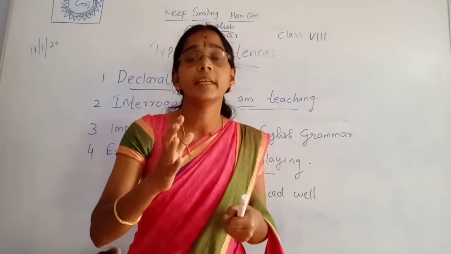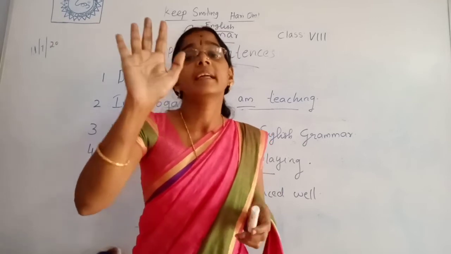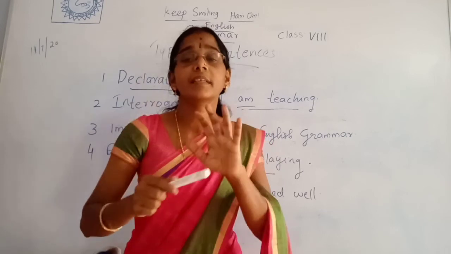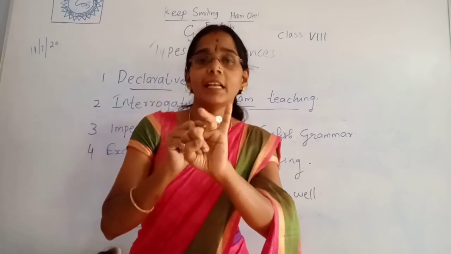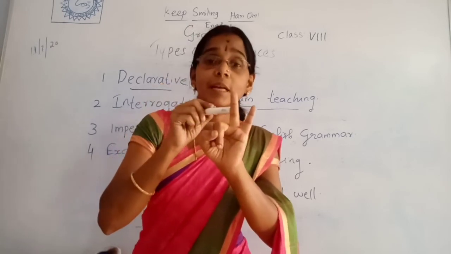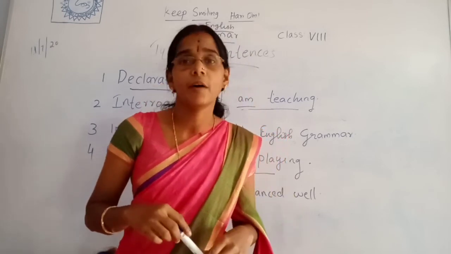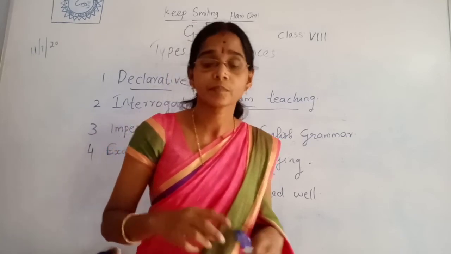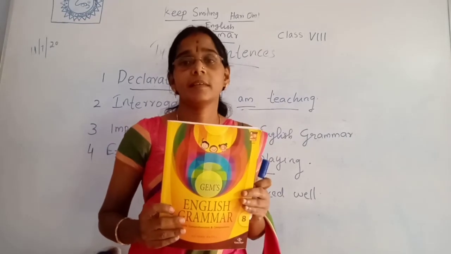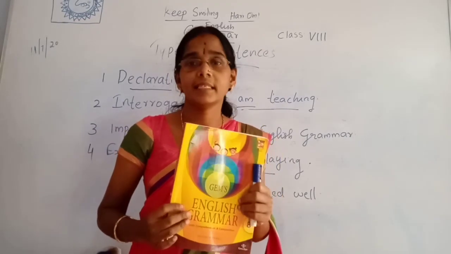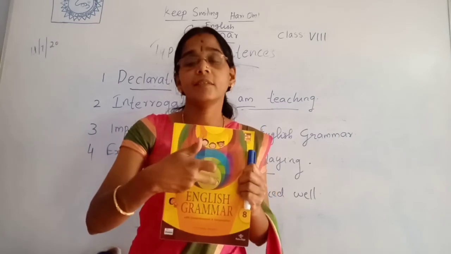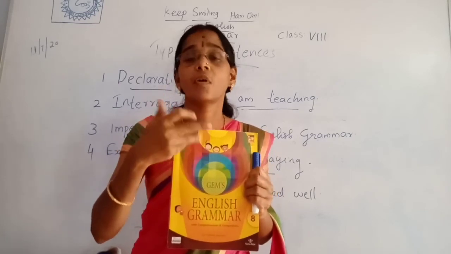So do one thing. Write 5 declarative sentences. How can you write a declarative sentence? Declarative sentence begins with a capital letter, ends with a full stop. Declarative sentence begins with a subject and it is followed by a verb. Okay, understand? I think all of you have got this grammar text. The first lesson is sentences. Some rules are already given in your grammar text. Don't be confused with all these things.